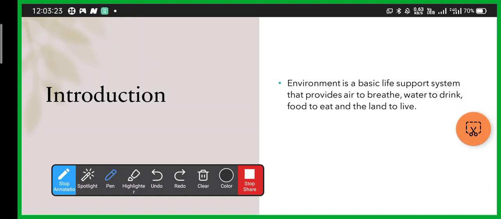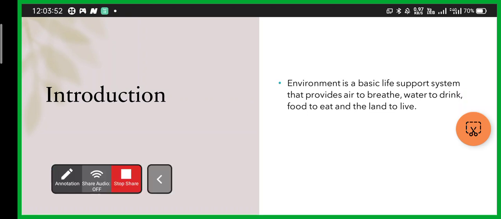Environment is the surroundings all around me. I have water that I can drink, air that I can breathe, food that I can eat, and land on which I can live. So environment is a basic life support system. It means environment supports our life, and it plays a very important role in our survival also.